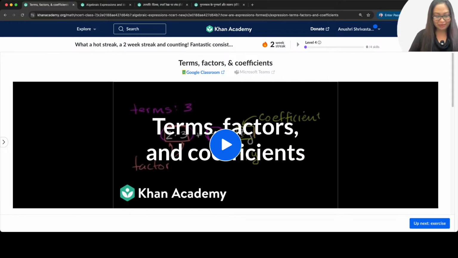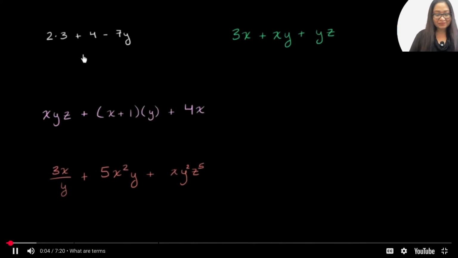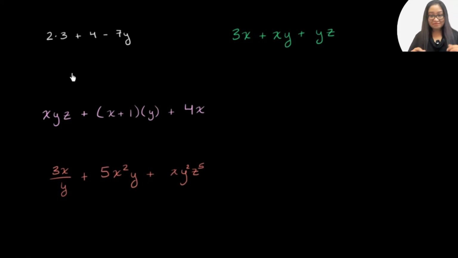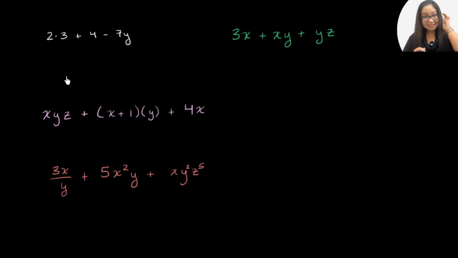So, here we go. What I want to do in this video is think about how expressions are formed and the words we use to describe the different parts of an expression. And the reason why this is useful is when you hear other people refer to some expression and say, oh, I don't agree with the second term, or the third term has 4 factors, or why is the coefficient on that term 6? You'll know what they're talking about and you can communicate in the same way. So let's think about what those words actually mean.